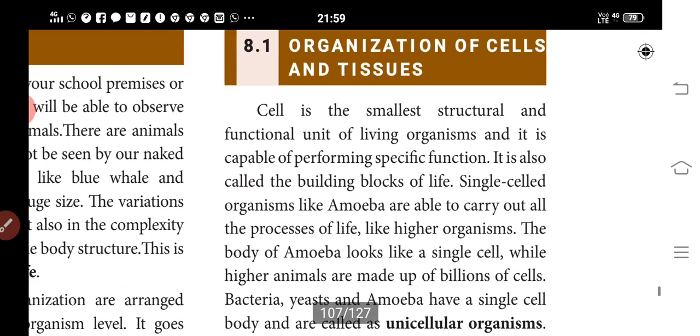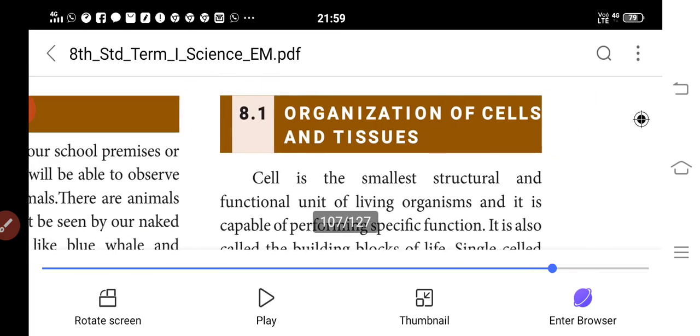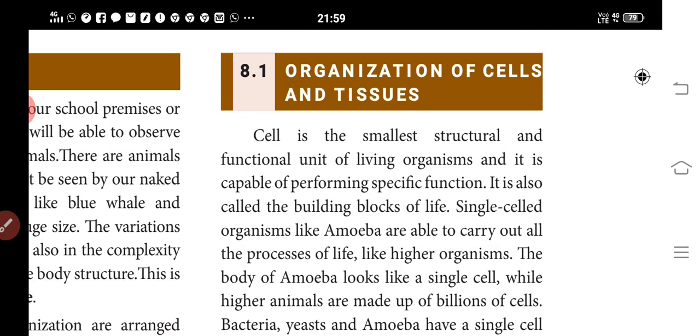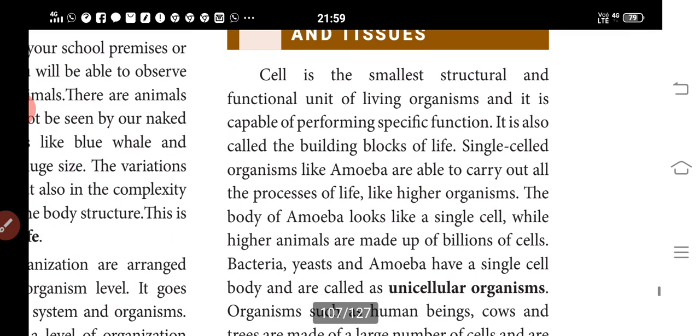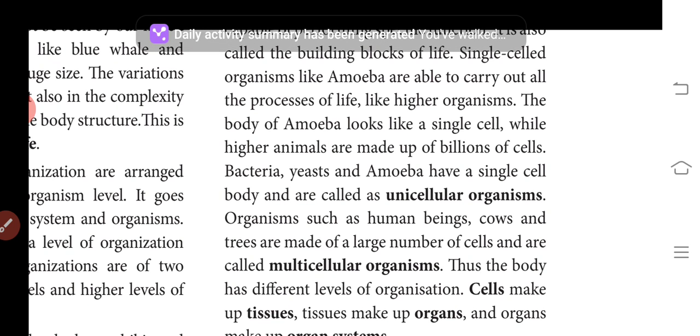Next, we discuss the organization of cells. Cells and tissues. The cell is the smallest structural and functional unit of living organisms, and it is capable of performing a specific function. It is also called the building block of life. Single-celled organisms like amoeba are able to carry out all the processes of life. The body of an amoeba is a single cell, while higher animals are made up of millions of cells.